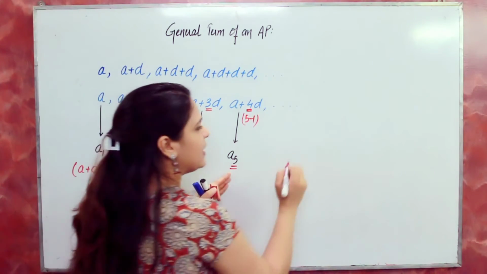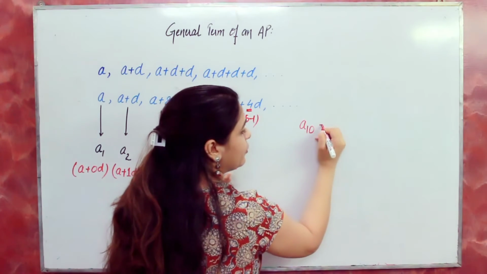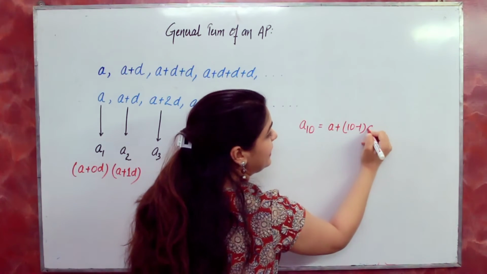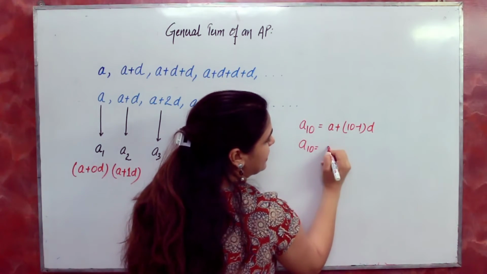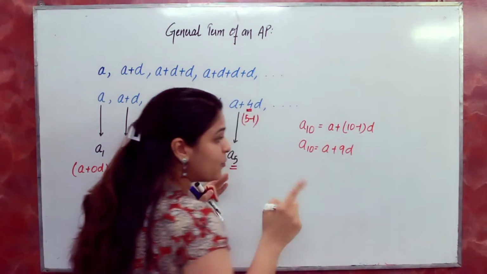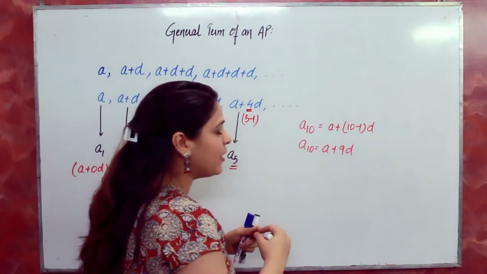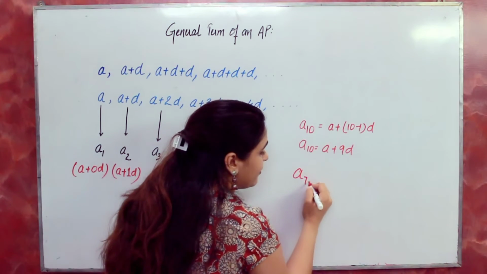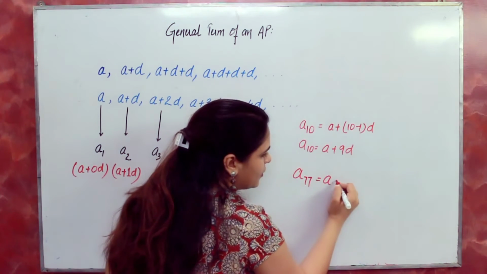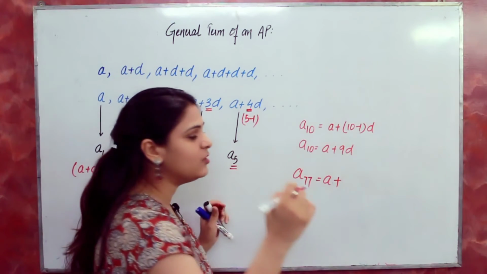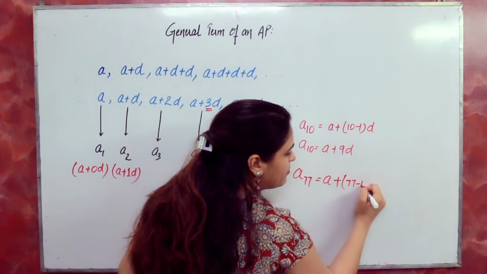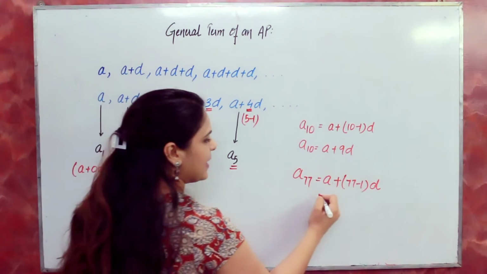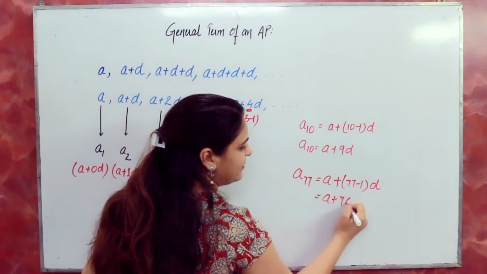So when I ask you what will be the 10th term, you will say A plus 10 minus 1D. So this will be A plus 9D. You're getting my point? Whenever you have to write any term, if I ask you what will be the 77th term, it is A plus 77 minus 1D. So this will be the formula for the 77th term, and this is A plus 76D.